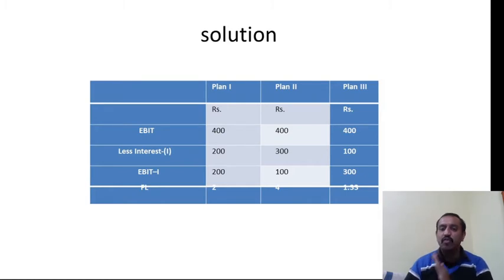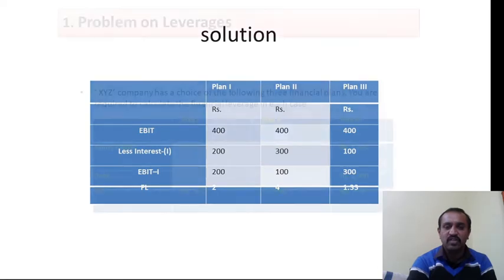It is 400 in every case, given in the problem itself. Then next, interest: I told you it is not given in the problem, so I am assuming it is 10%. So the debt for the first situation is 2000, the second situation 3000, and the third situation 1000. They are given in the problem itself.